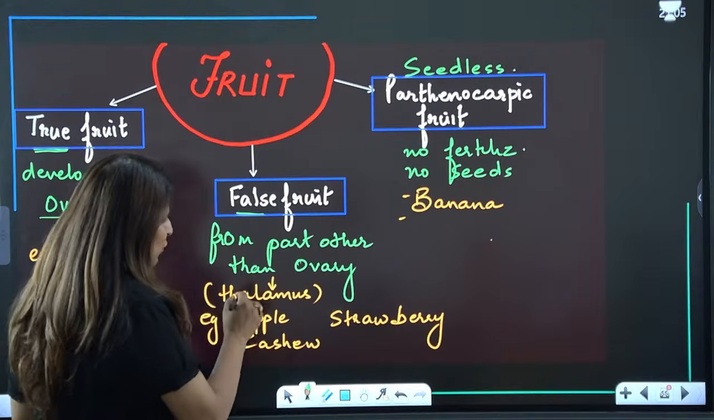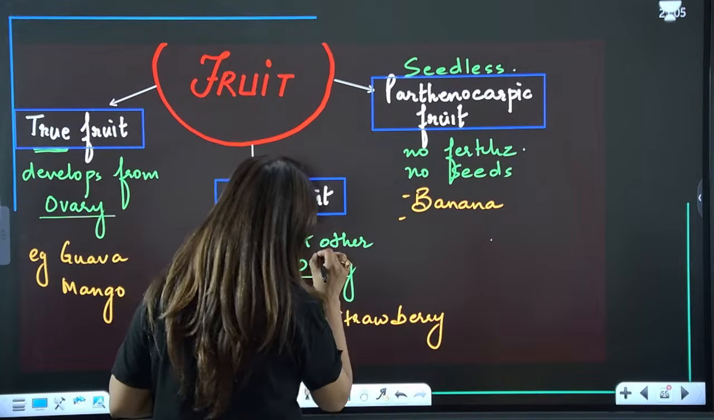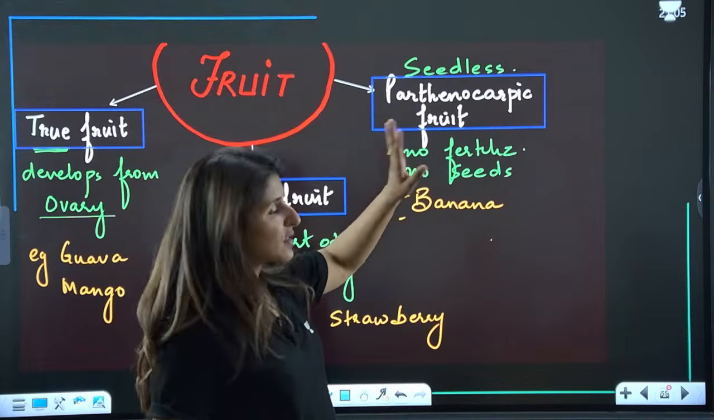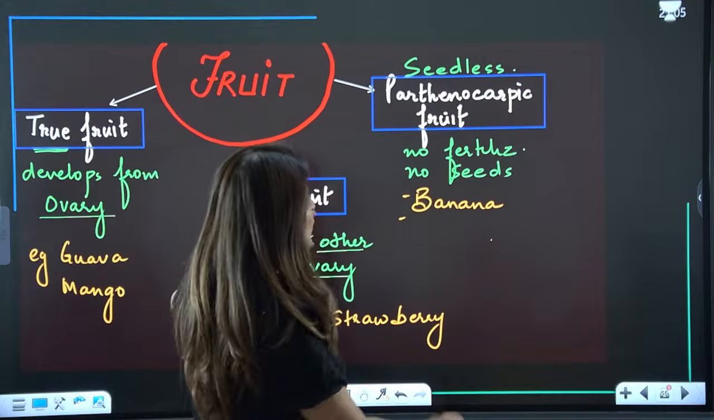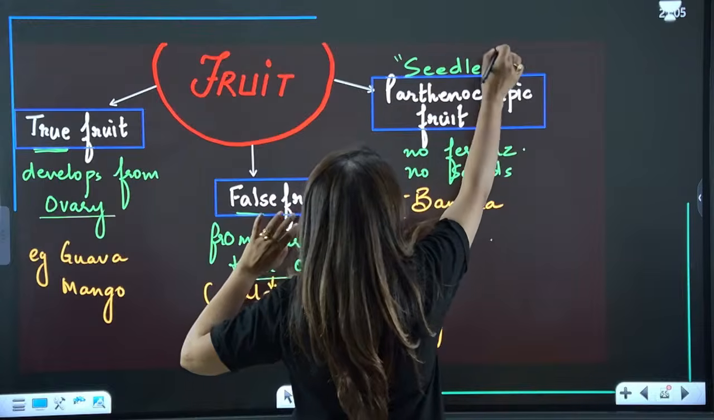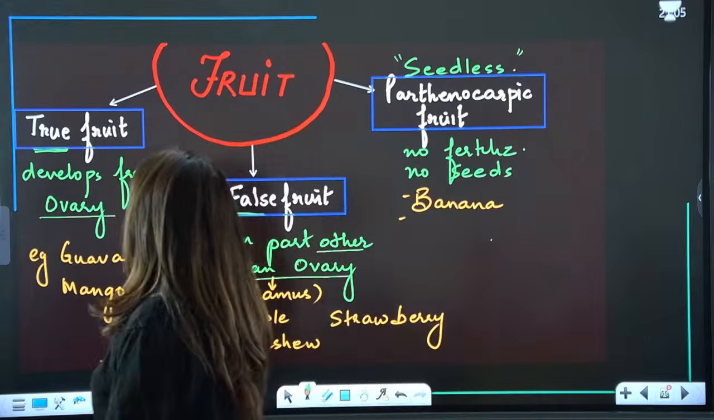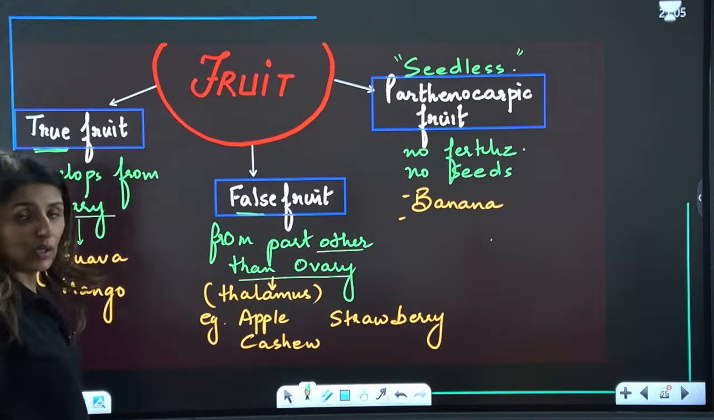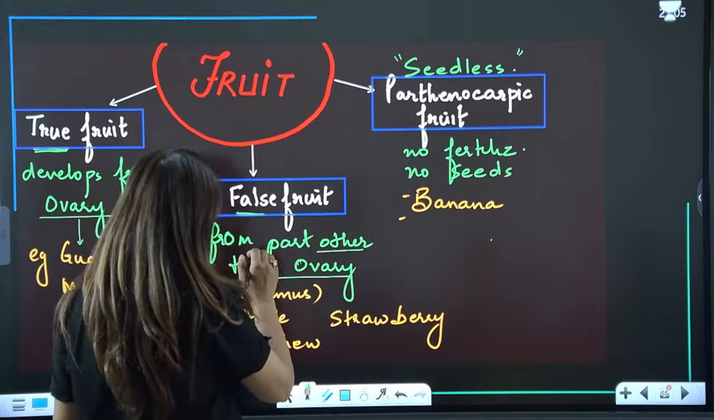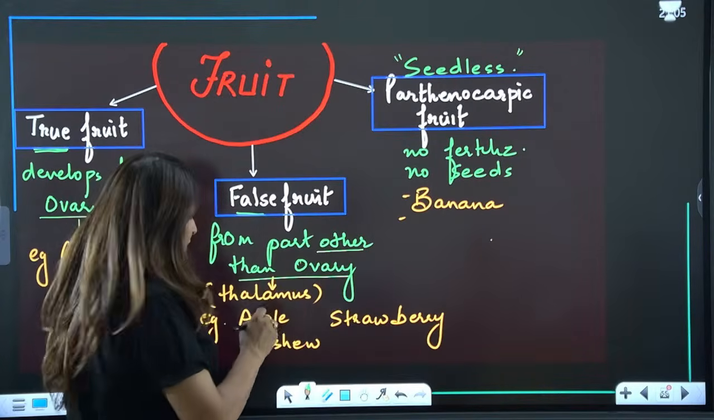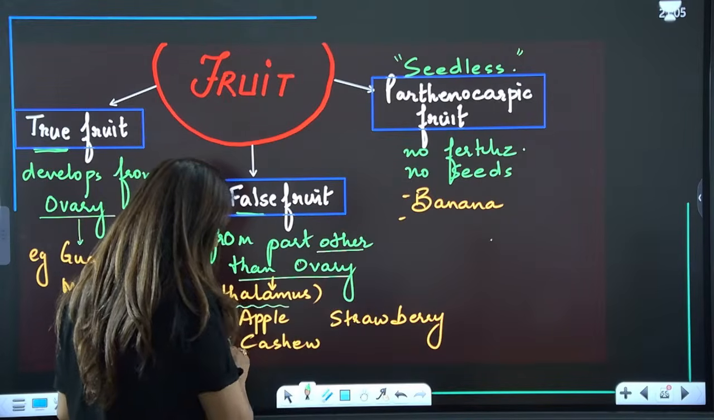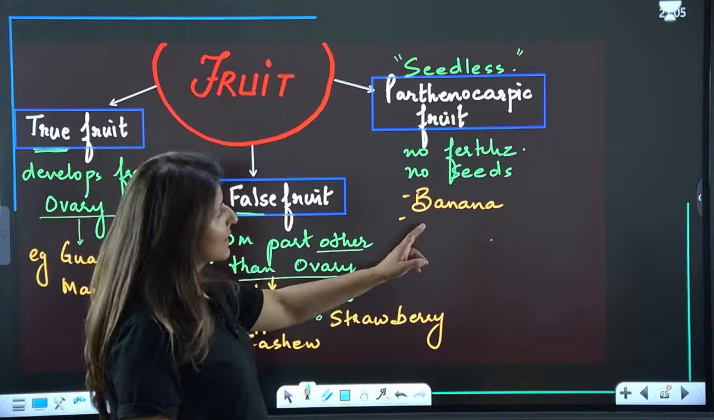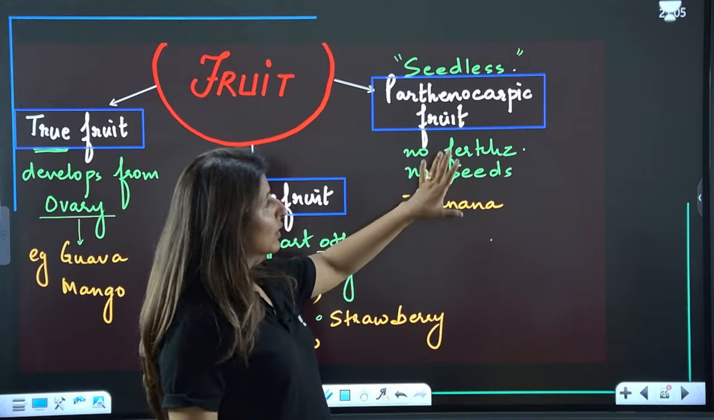If a fruit develops from any part other than the ovary, it is called a false fruit. And in case of parthenocarpy, there is no fertilization, so there will be no seeds. So these lead to the formation of seedless fruits. Let's talk more about true fruit, which develops from the ovary, like guava, mango. False fruits: a part other than the ovary will develop, and it is usually the thalamus. For example, apple, cashew, strawberry, these are all false fruits. And as I said, these are seedless, so parthenocarpic.